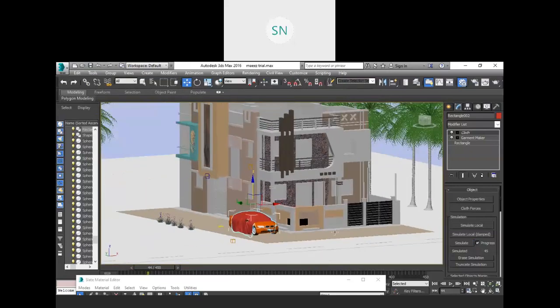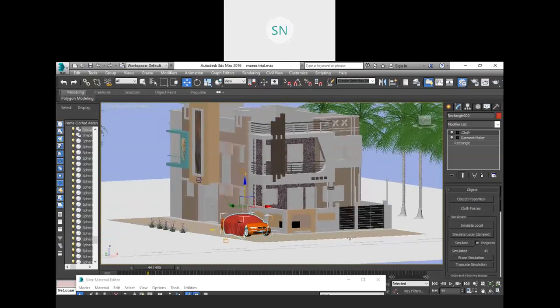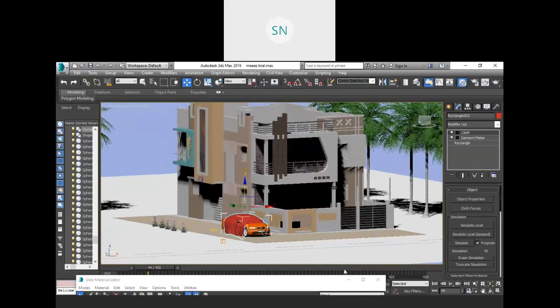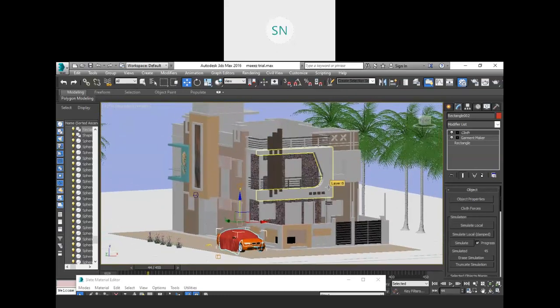So there are so many amazing things we have in 3ds Max, but it takes some time. So I hope you all enjoyed this session and you get some new ideas with this software, and some new applications are also there in your mind, right?